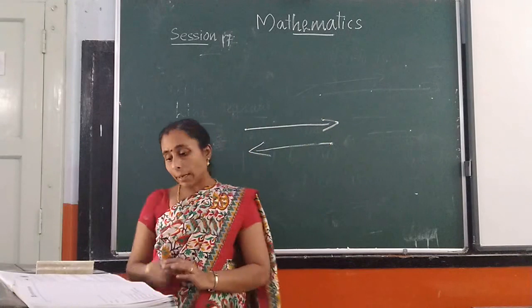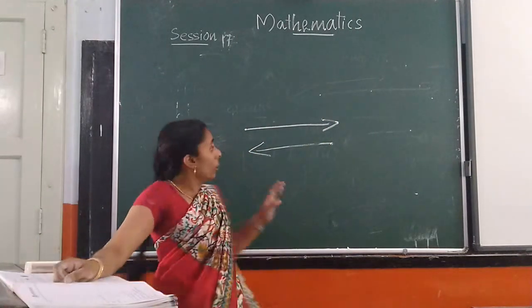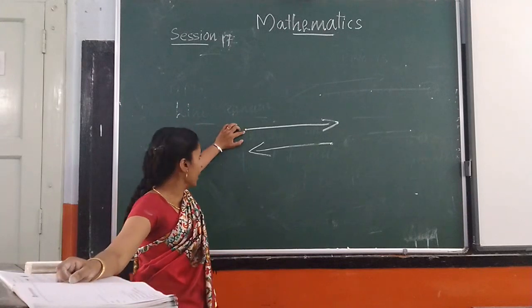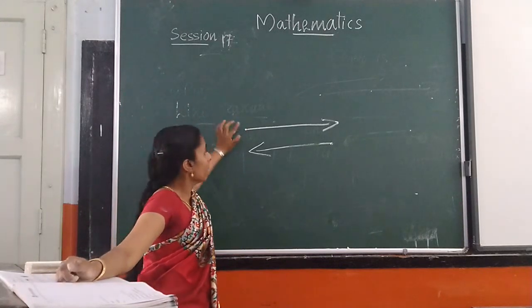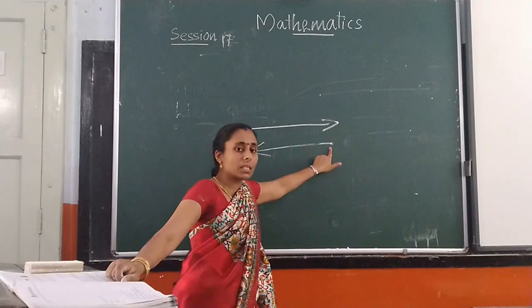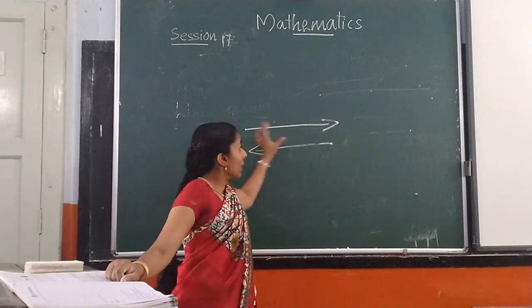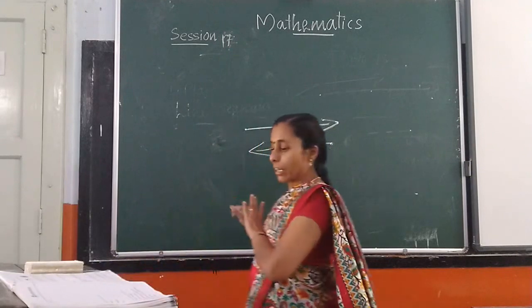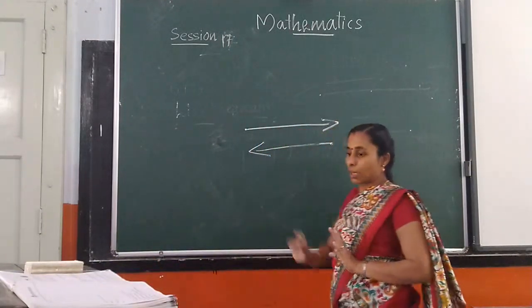A ray begins at a point called the initial point. This ray begins here, so this is the initial point. This second one begins here. This is the initial point. On the other side, it is endless. It does not end. It extends in the opposite direction.